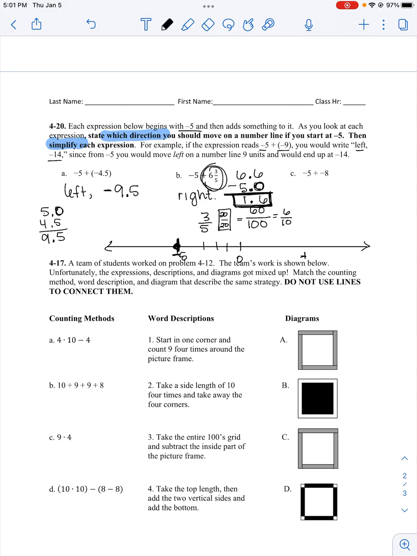Part C, I start at -5 again. I add a negative. So just like A, if I'm adding a negative, I'm going to the left. And then I'm going to say, well, if I'm adding a negative, it's going to get smaller, but I'm going to add -8. So 5 plus 8 is 13. It's -13.